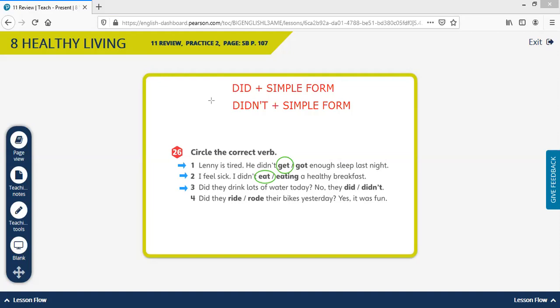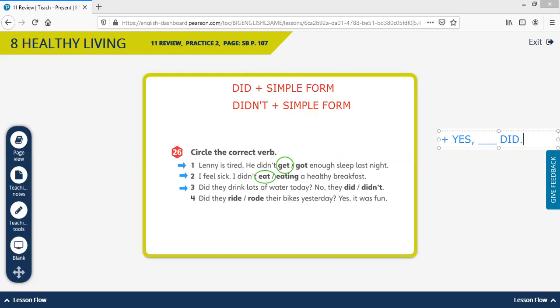When we answer a question in the positive, we say yes, you mention the person, and did.